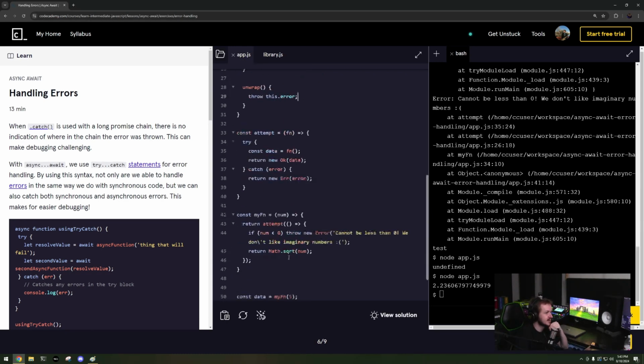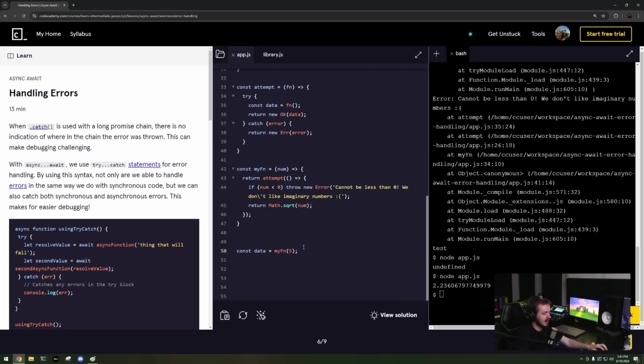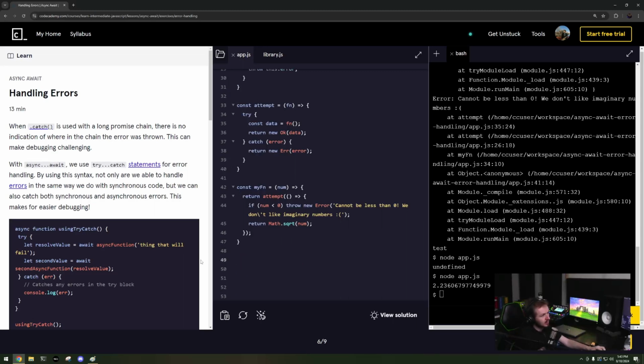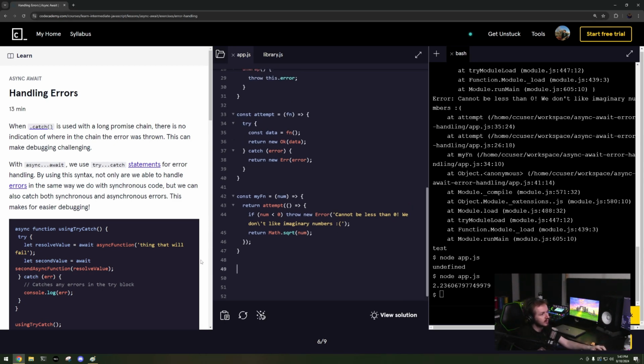The whole point of this is instead of having to do const if data.isOkay and then handling it, if you're inside of another attempt or a try catch or whatever, a place where it's safe to throw an error, I can say attempt, const value equals myFunction(5).unwrap.